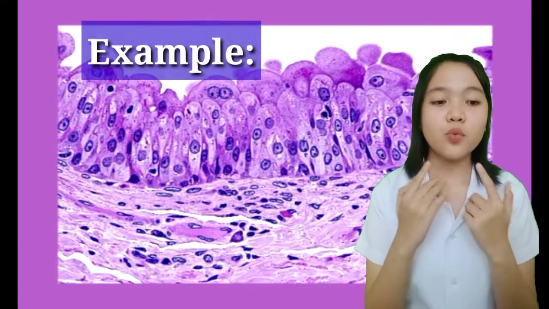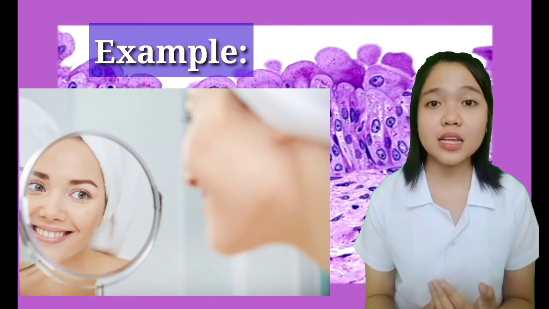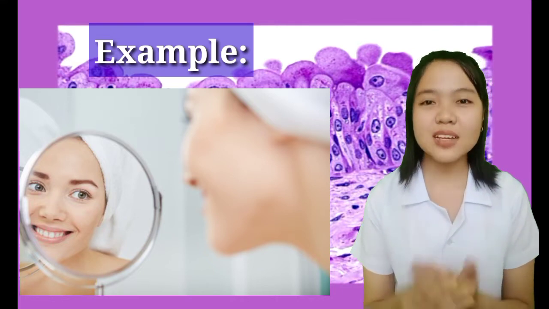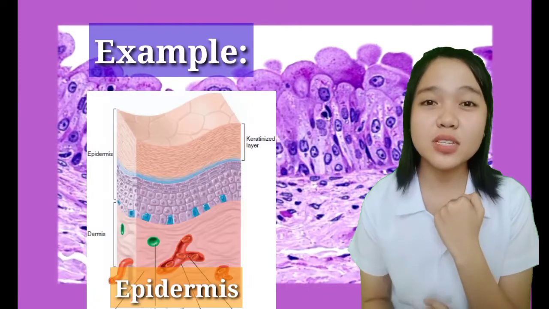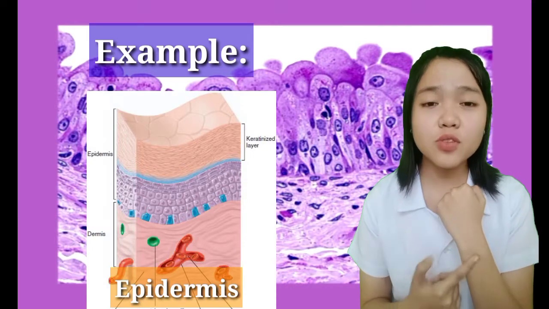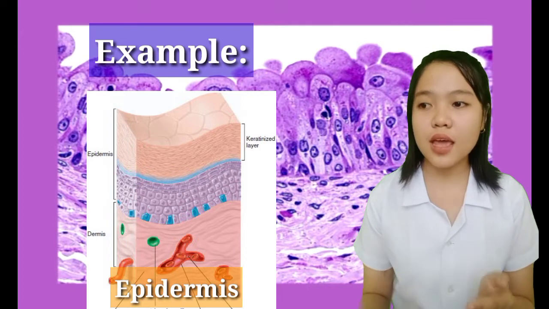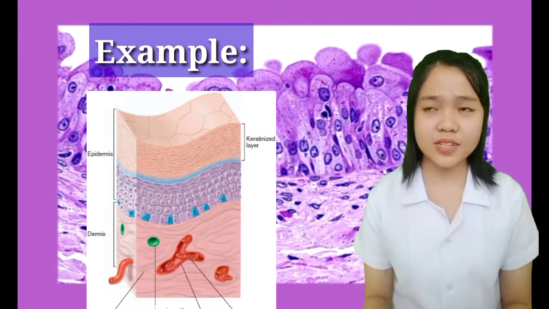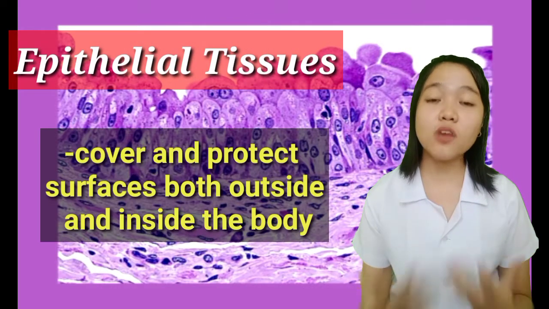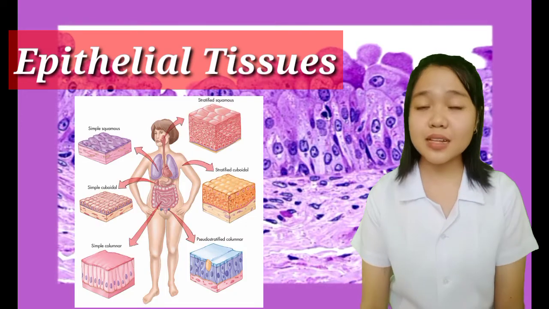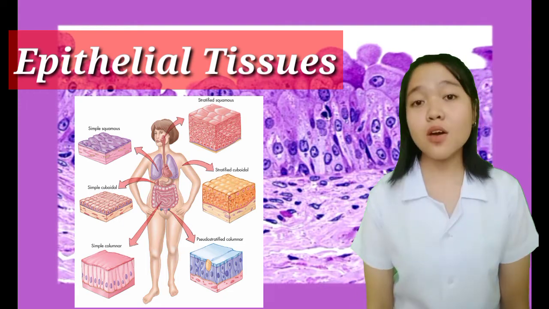So for example, when we're looking ourselves in the mirror, karamihan sa nakikita natin is yung epithelial tissues. Bakit? Kasi yung visible part ng skin natin, or yung epidermis, which is the outermost layer of our skin, is an example of epithelial tissue. So it acts as a cover to our body surface. So epithelial tissues, what are they? They cover and protect surfaces both outside and inside the body. So saan ba natin sila makikita? Again, sa surfaces ng katawan natin, including din sa surfaces ng mga body organs natin.